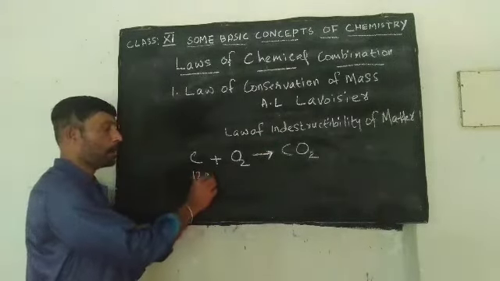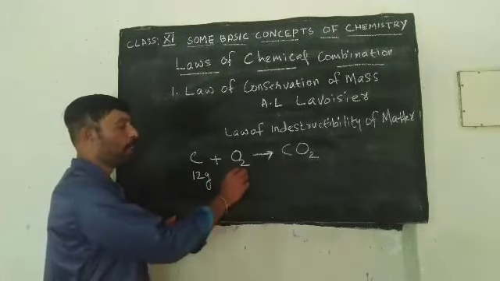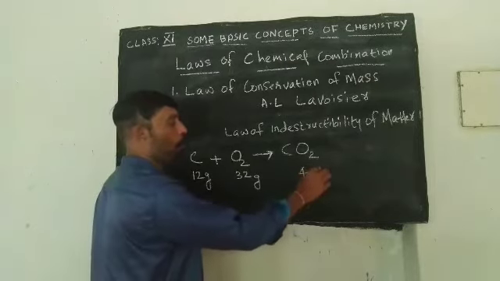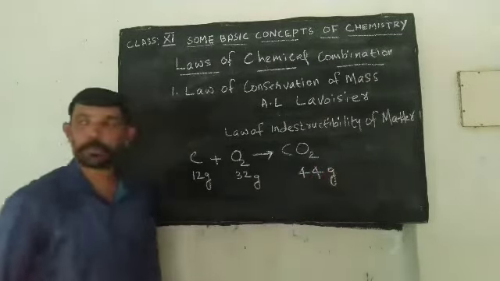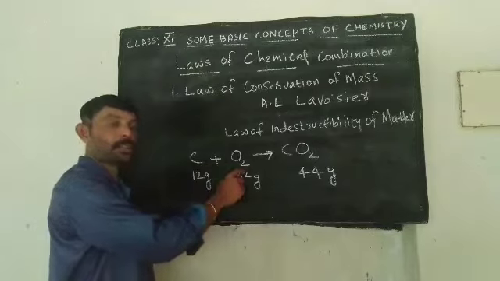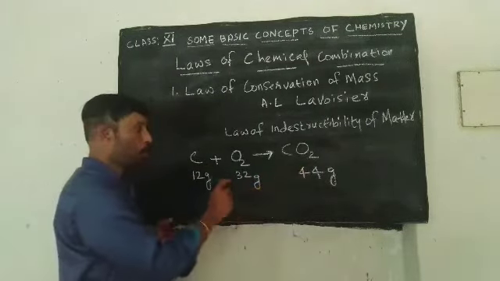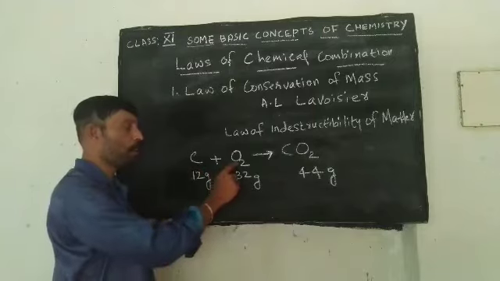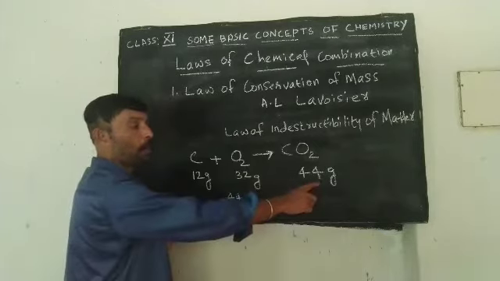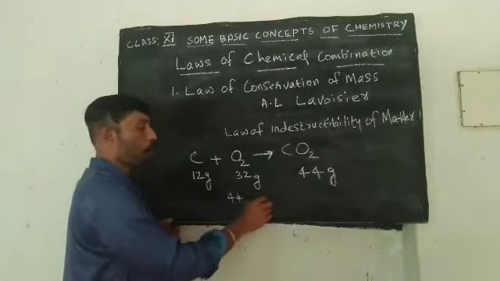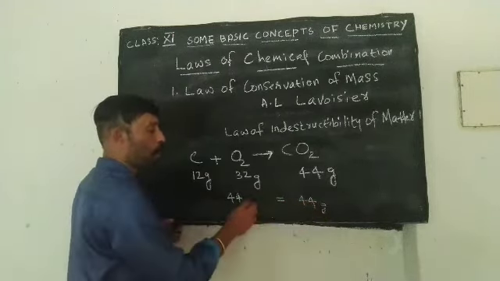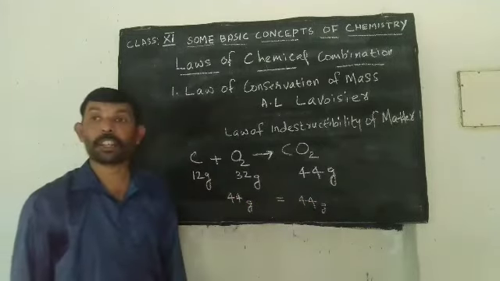12 grams of carbon combining with 32 grams of oxygen to give 44 grams of carbon dioxide. So the total mass of reactants, which are the reactants? Carbon and oxygen. CO2 is the product. So the total mass of carbon and oxygen is 12 plus 32. How much? It is 44. And what is the total mass of carbon dioxide? It is 44. So the mass of reactant is equal to the mass of product. This is what is called the law of conservation of mass.